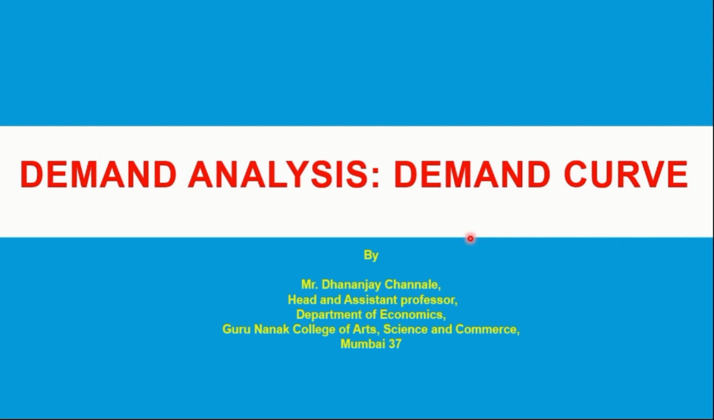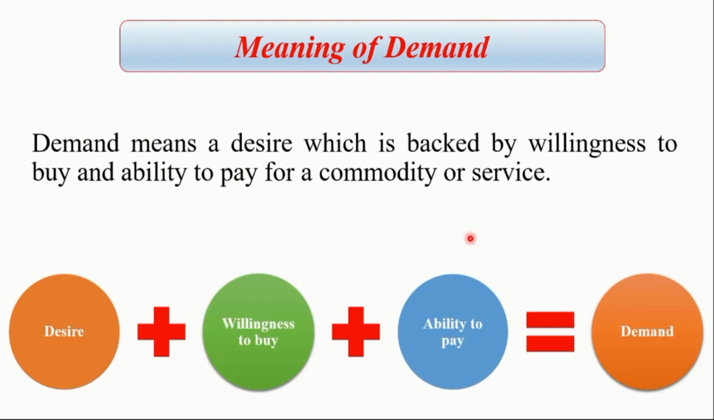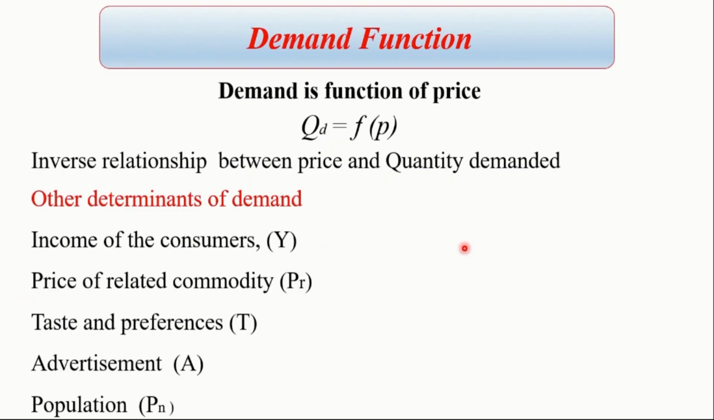Demand refers to a desire which is backed by willingness to buy and ability to pay for a commodity or a service. The quantity demanded of a commodity by a buyer depends upon many factors. These factors are called determinants of demand. The relationship between the quantity demanded and the determinants of demand is explained by the demand function. Basically, the demand is a function of price. The relationship between the price of a commodity and quantity demanded is inverse. The relationship between the price and quantity demanded is explained by the law of demand.